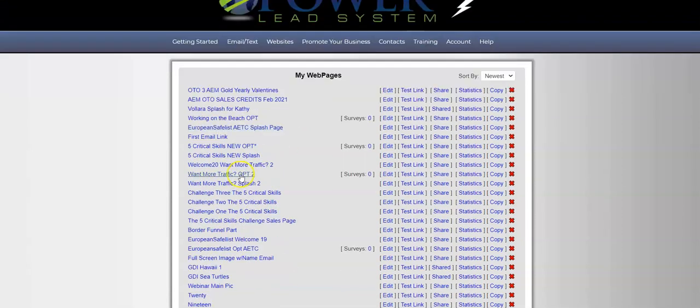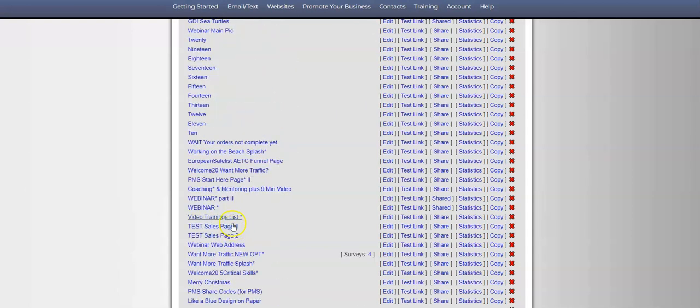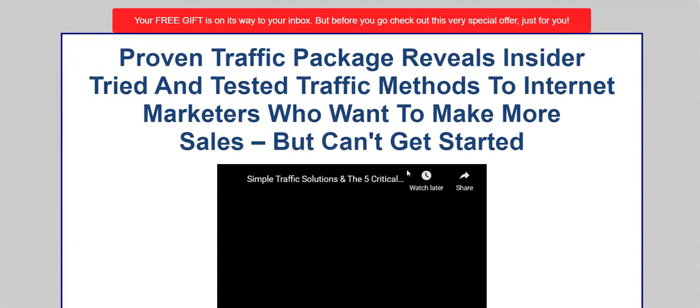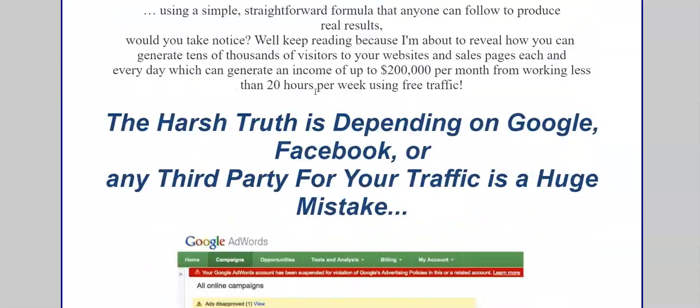And anyway, let's say, for instance, that you actually had one of my funnels. Let me pull up a funnel so you can understand a little bit what I'm talking about. Here's a funnel right here, and I'm going to click on it. You see this funnel right here? This is something that Elizabetta and I made.